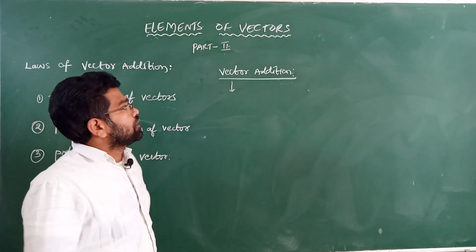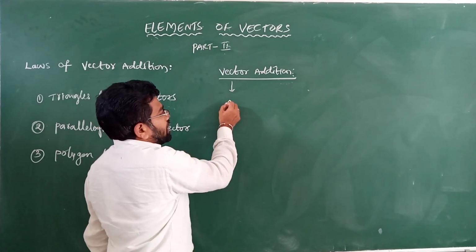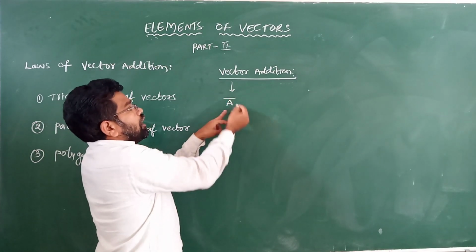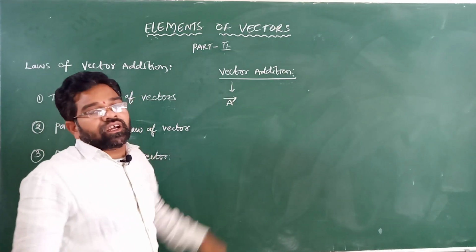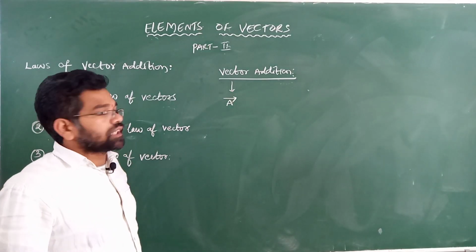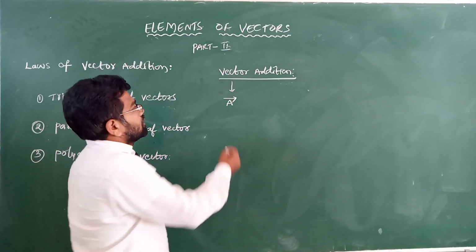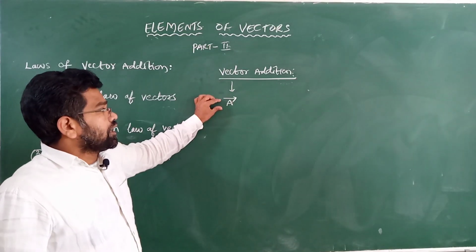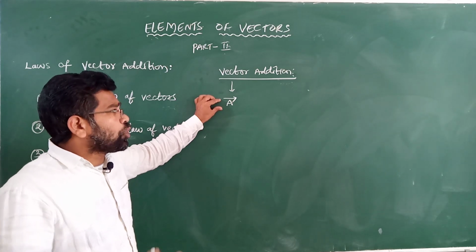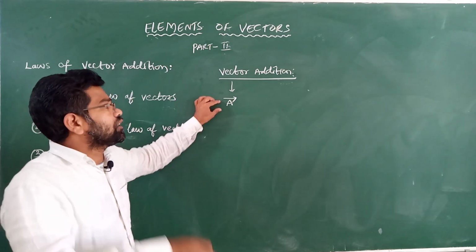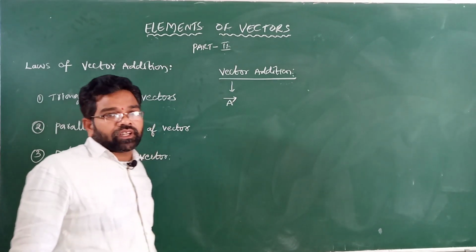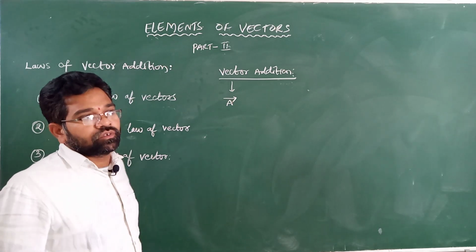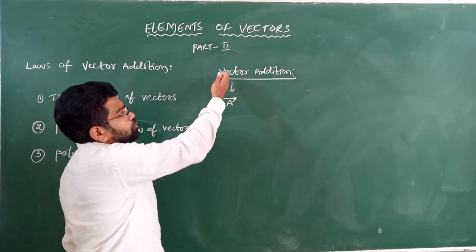Vector means a physical quantity which has both magnitude and direction and obeys the law of vector addition. Listen once again: a physical quantity which has both magnitude and direction and obeys the law of vector addition is called a vector quantity. What are the examples? Velocity, displacement, acceleration, force. These are examples of vectors.